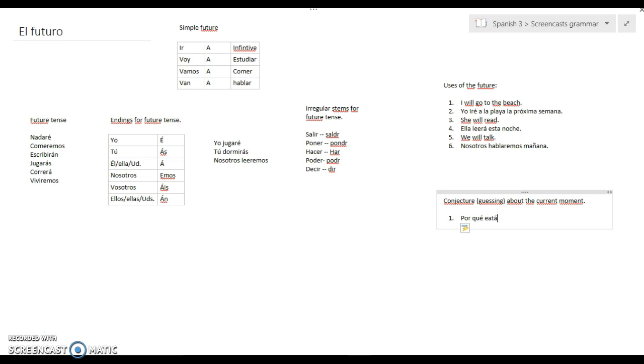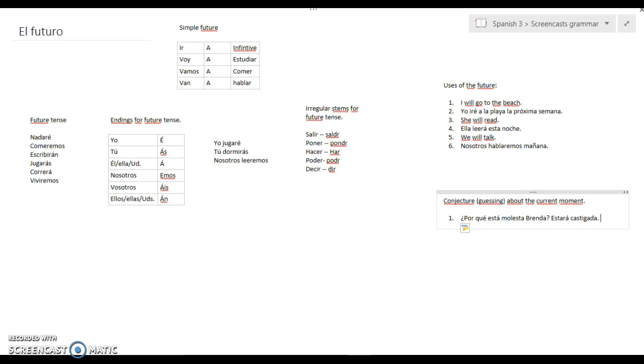¿Por qué está molesta Brenda? Okay, maybe she's in an argument with her boyfriend. Maybe her parents have grounded her. So what we're going to do is use the future tense in that guess, and that's going to be our conjecture. ¿Por qué está molesta Brenda? That's the question. All right, so our guess is going to be, maybe she's punished right now by her parents. Estará castigada. Okay. Estará castigada.